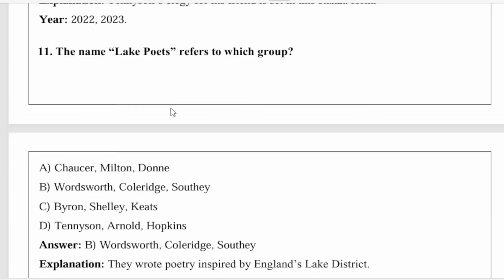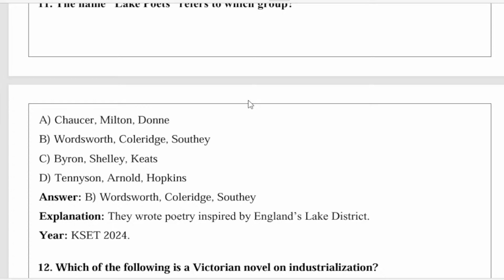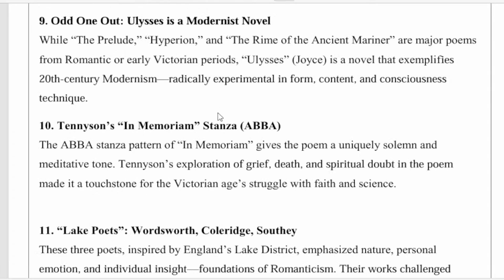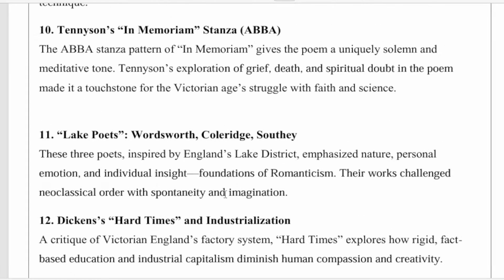Next, the name Lake Poets refers to which group? The correct answer for this question is Wordsworth, Coleridge, and Southey. They wrote poetry inspired by England's Lake District. So this question appeared in K-SET 2024. These three poets, inspired by England's Lake District, emphasized nature, personal emotion, and individual insight. Foundation of Romanticism, their work challenged neoclassical order with spontaneity and imagination.